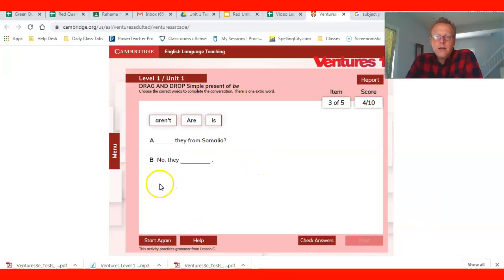Let's try another one. Blank they from Somalia? Again, you have to use the plural because you have a plural subject here. Are they from Somalia? No, they. Got that negative, so you want the other negative. No, and you want to be plural. No, they aren't. Good job. We got those right.